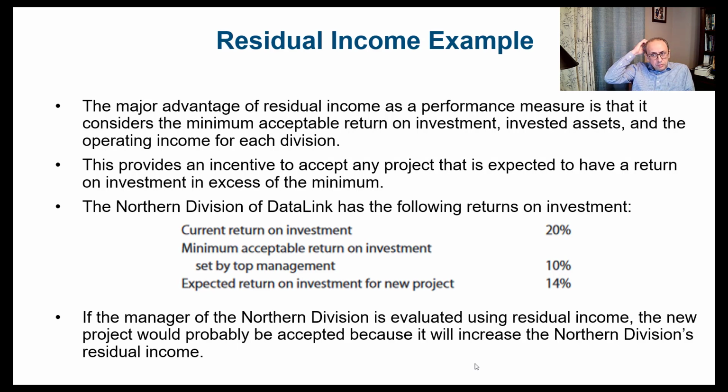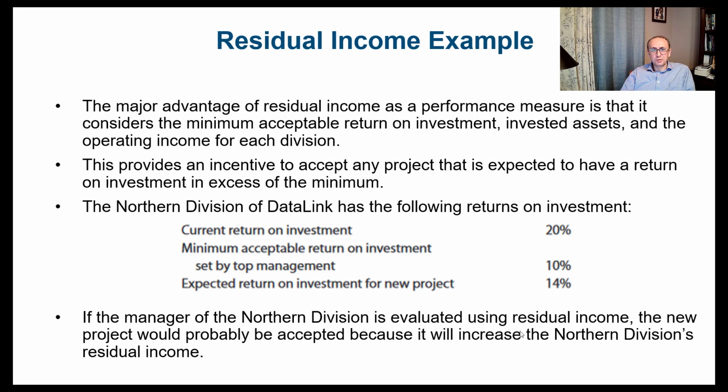So again, let's go back to the numbers and try to apply it. The Northern Division of Data Link has the following returns on investment. The current return is 20%, the minimum acceptable return on investment set by top management is 10%, and the expected return on investment for the new project is 14%. So if the manager of Northern Division is evaluated using the residual income, the new project would probably be accepted because it will increase the Northern Division residual income, because it's above the 10% minimum acceptable return. So if we convert it to dollar values, most probably it's going to be more than the dollar value for the minimum acceptable return.